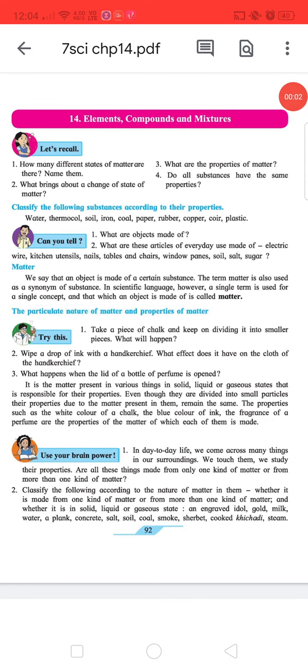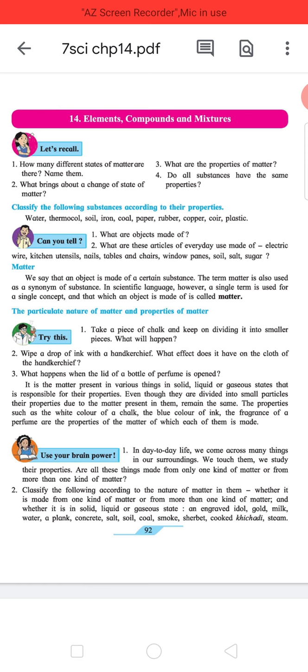Hello friends. So today we're going to discuss class 7th science chapter 14, elements, compounds and mixtures. Heading, let's recall. 1. How many different states of matter are there? Name them. 2. What brings about a change of state of matter? 3. What are the properties of matter? 4. Do all substances have the same properties?